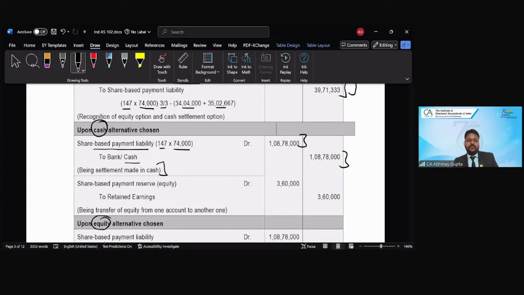And the other entry which I will pass is share-based payment equity reserve account to general reserve or the retained earnings, for the amount which we have accumulated over the 3-year period in our reserve account related to the equity. Because the settlement is happening in cash, this 3,60,000 will straight away be transferred to the retained earnings upon the settlement. Is that clear? Any questions on this?